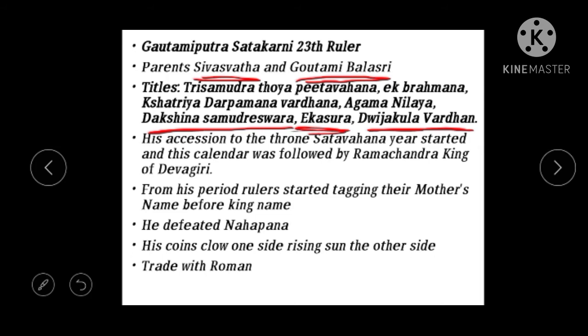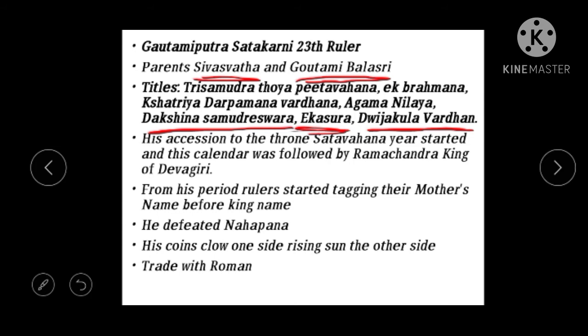It is said that his horse drank the waters of three oceans. That means he expanded towards the three seas, covering the Bay of Bengal, the Indian Ocean, and on the other side the Arabian Sea.